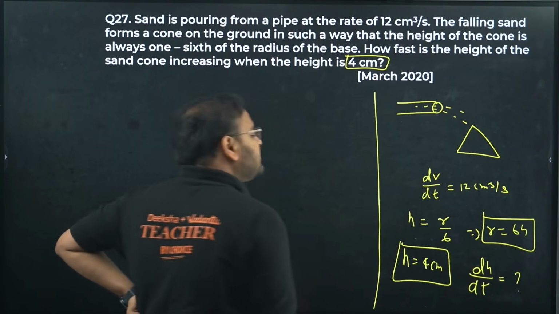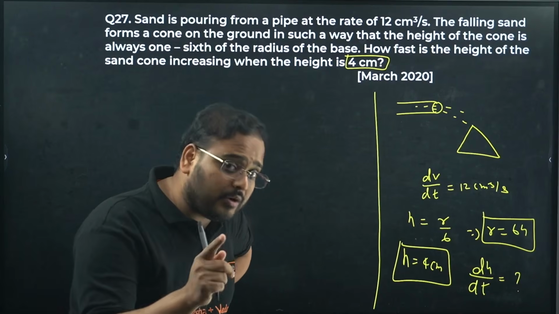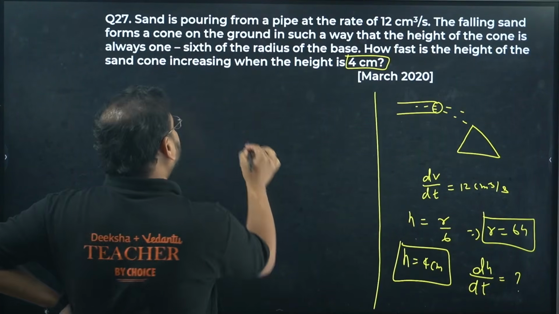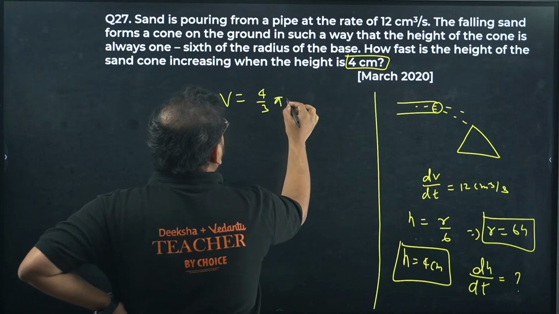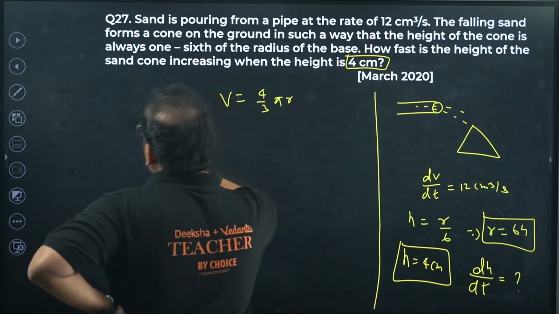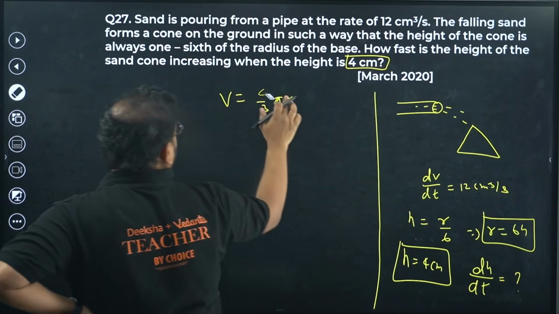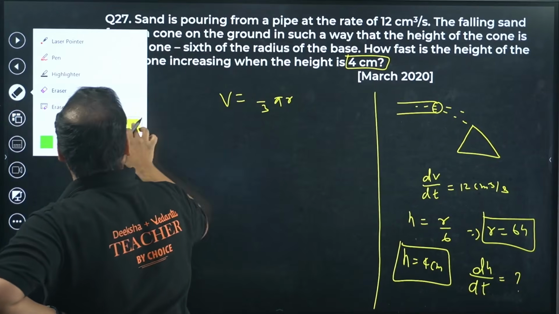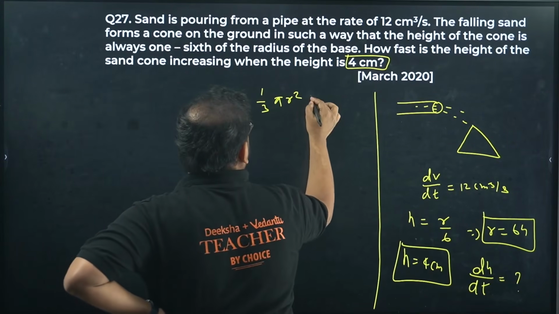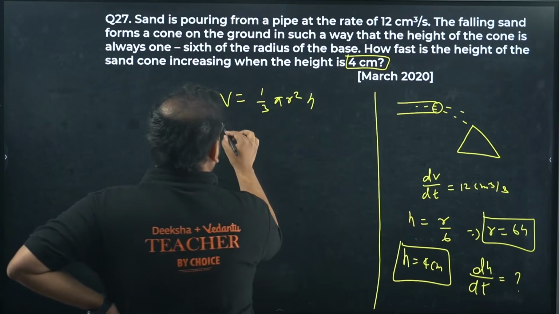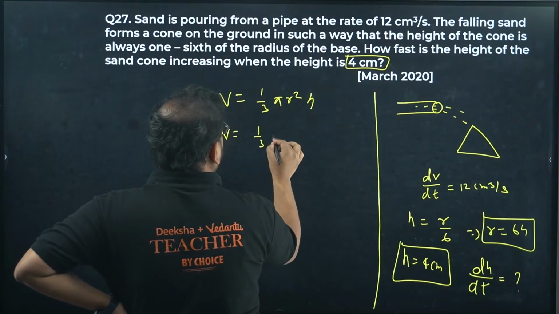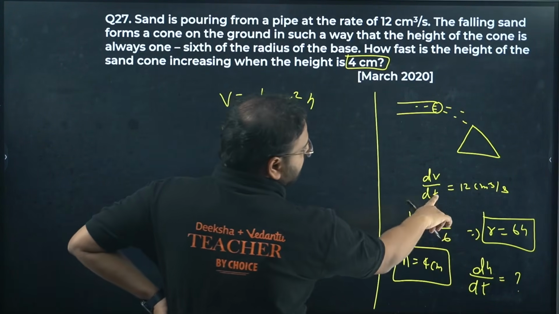It means I have to write the volume function of the cone in terms of only variable h. Volume function of cone, my bad. Sorry. Cone is 1/3 pi r square h. Okay. Continue. 1/3 pi. What is r value? r is 6h.